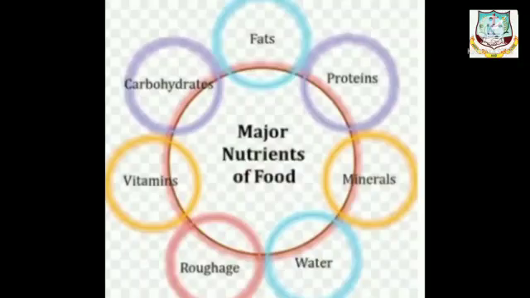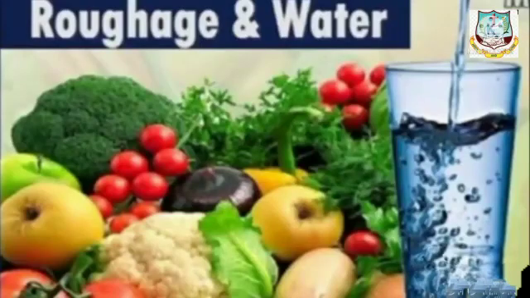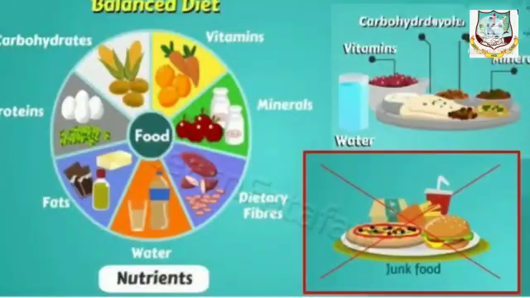So, we should therefore take a diet which contains all the nutrients, that is carbohydrates, proteins, fats, vitamins and minerals in appropriate amounts. It should also contain a good amount of roughage and water. Such a diet is called a balanced diet.